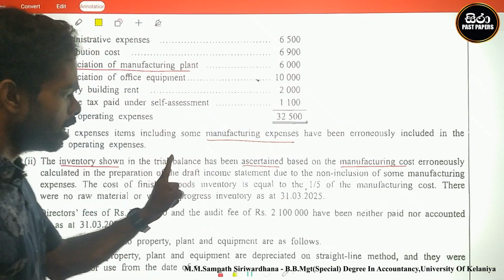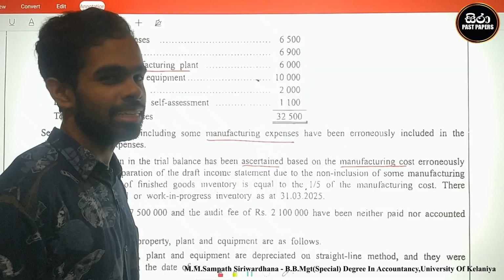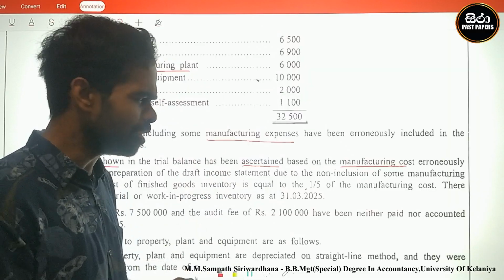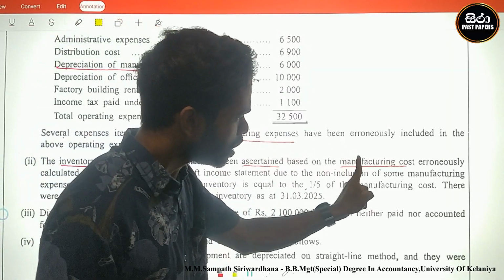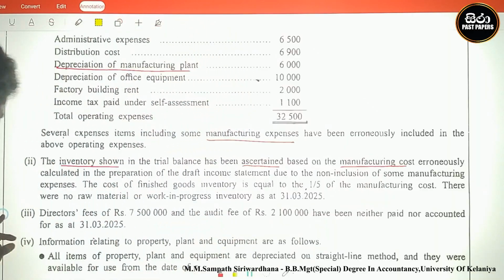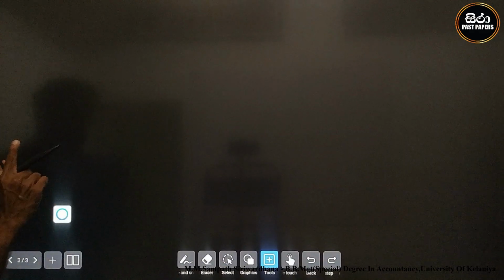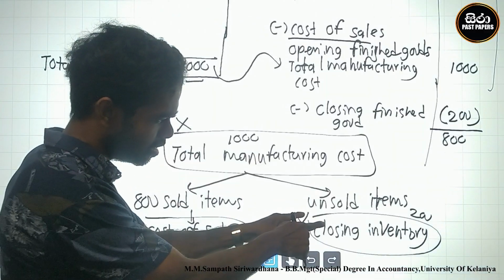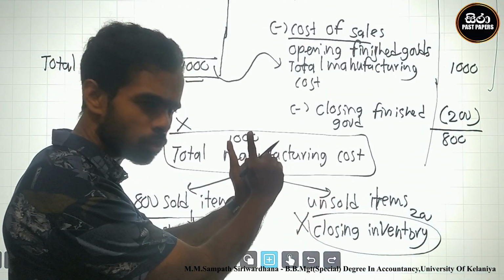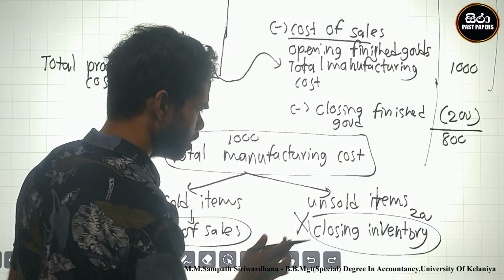The inventory shown in the trial balance was calculated based on manufacturing cost. Closing inventory was calculated based on manufacturing cost.